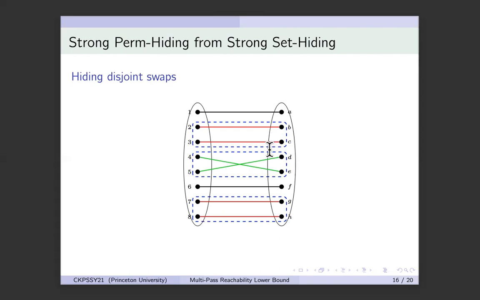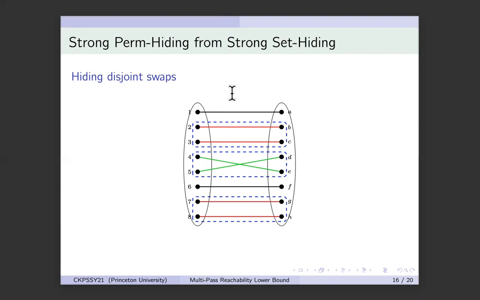And I claim that because these pairs are chosen to be disjoint, I can apply the gadget I had before to each of the pairs separately, and I can get a construction that hides all these 2 to the k, which is at most 2 to the n, permutations from each other. But this is still not all permutations. At best, I get 2 to the n over 2 permutations that I hide from each other. How do I get all the permutations?